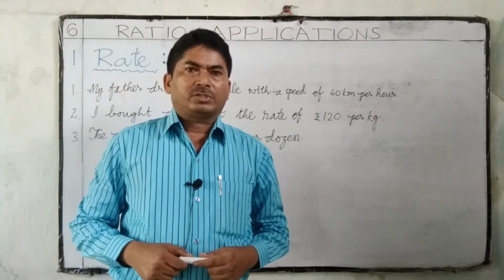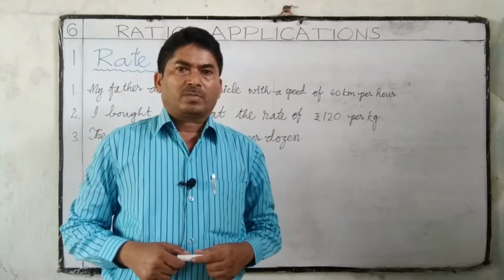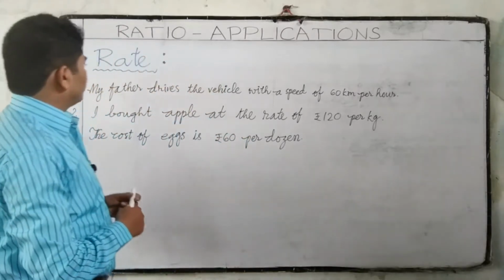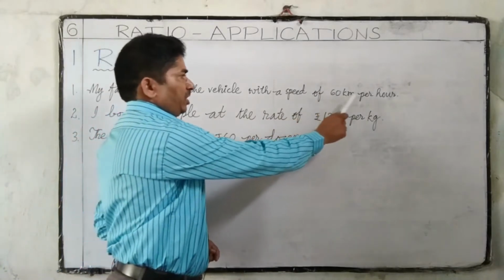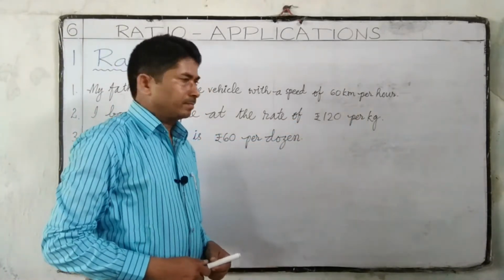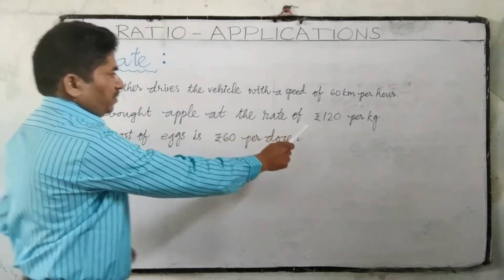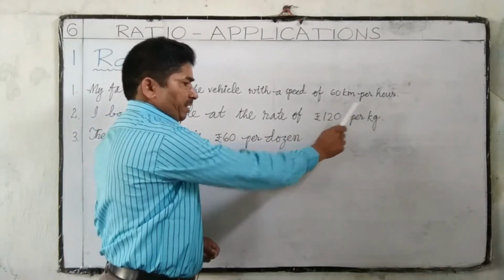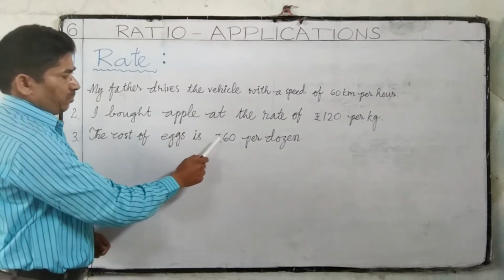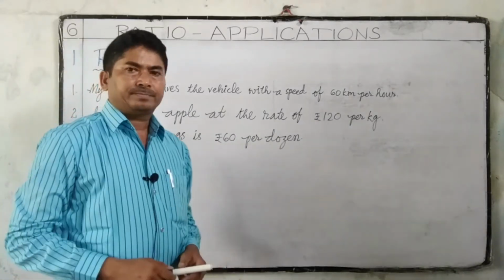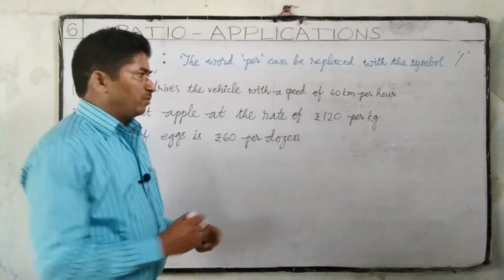Sometimes ratios appear as rates. To understand rates, here we have some examples. My father drives the vehicle with a speed of 60 km per hour. Second one, I bought apple at the rate of 120 rupees per kg. The cost of eggs is rupees 60 per dozen. In all these three sentences, we have the word per.